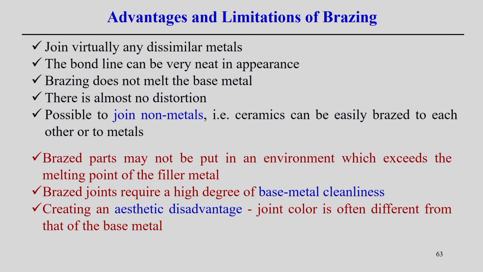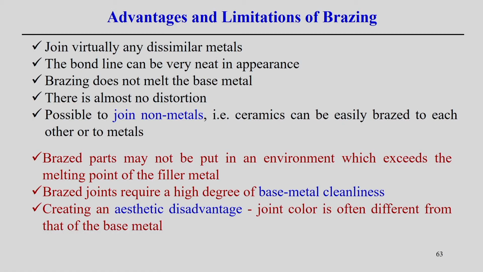The bond lines can be very neat in appearance, that means the bonding line has a very clear appearance. This is a smooth part, I am talking in terms of smoothness. Brazing does not melt the base material, that is true, and there is almost no distortion because it does not melt the base material. So, it is almost free from distortion in this particular joining process.